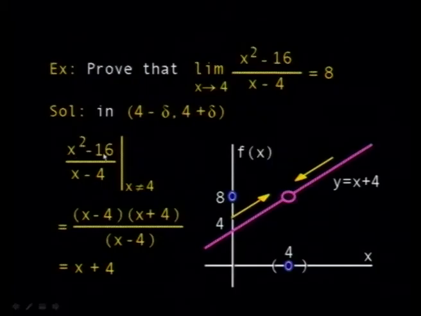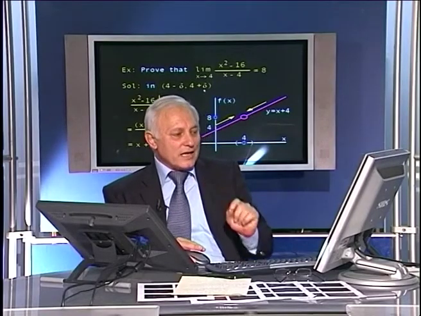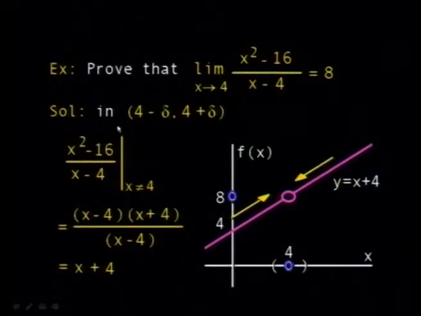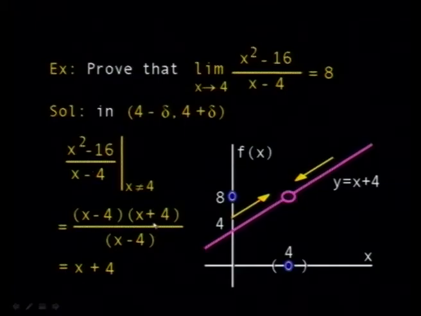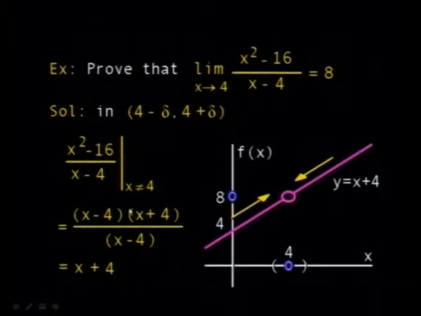Now here, x squared minus 16 over x minus 4. Since we say a deleted neighborhood, again I'm saying that you are not interested in the value of the function at 4 because it does not exist. But x squared minus 16, you can decompose the numerator: it is equal to x minus 4 times x plus 4, and you can cancel out x minus 4 from both the numerator and denominator. Why can you cancel x minus 4 here? Because you're interested in a deleted neighborhood of the point 4.